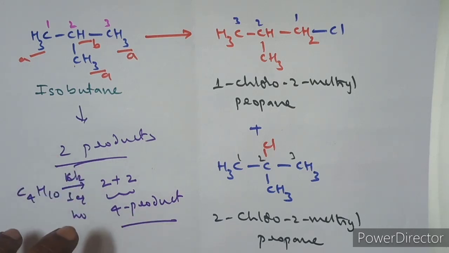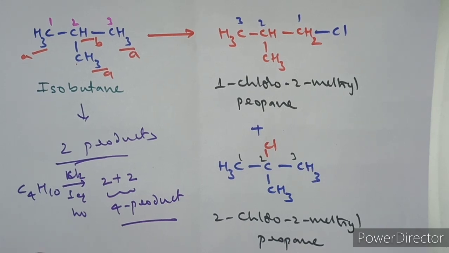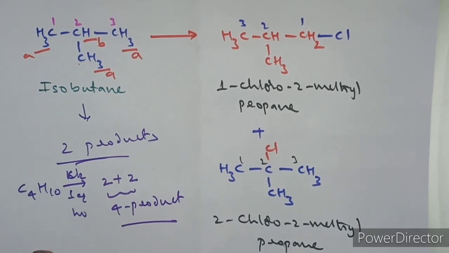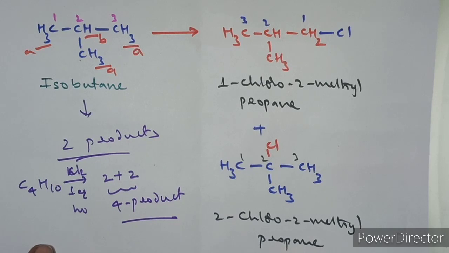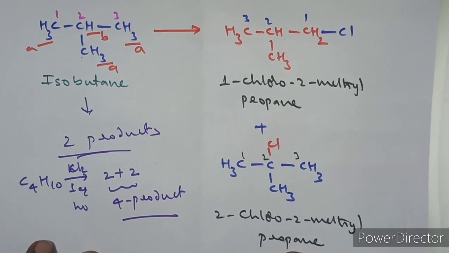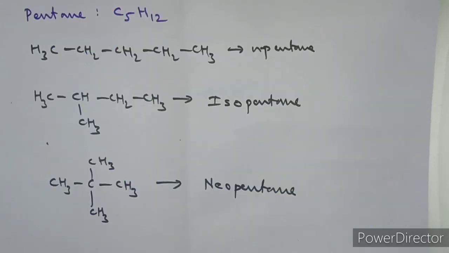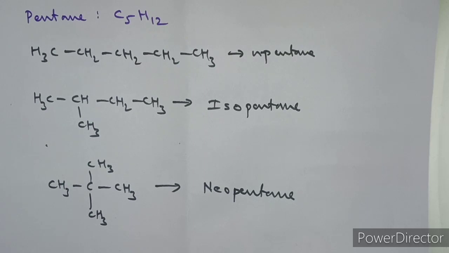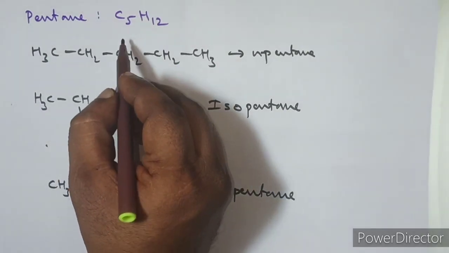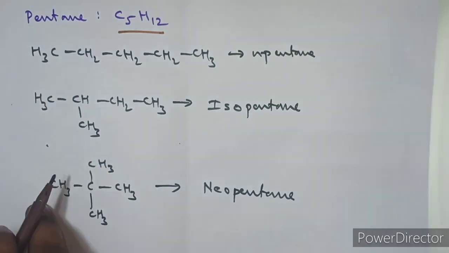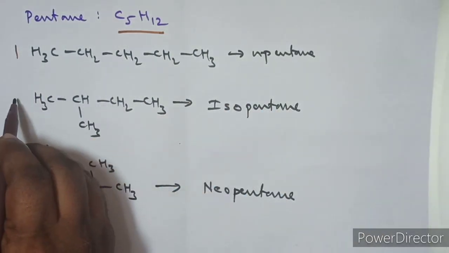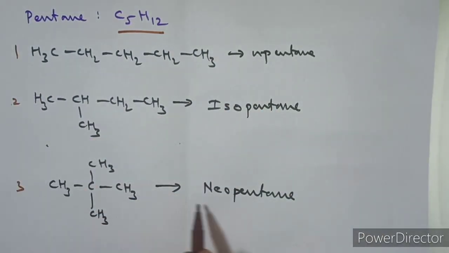Like this you have to write the number of possible alkanes. For the sake of your practice, I am giving you to write the number of possible monochloro derivatives of the pentanes. So what is pentane and how many pentanes can we write? From each pentane, how many derivatives can we write? So answer that, and send me your answer in the comment box. Well, here see, this is pentane. The pentane formula is C5H12. With pentane we can write 3 pentanes: number 1 n-pentane, number 2 isopentane, number 3 neopentane.